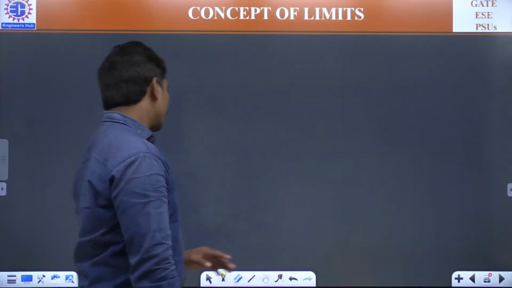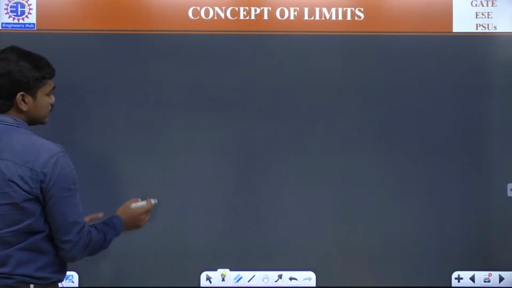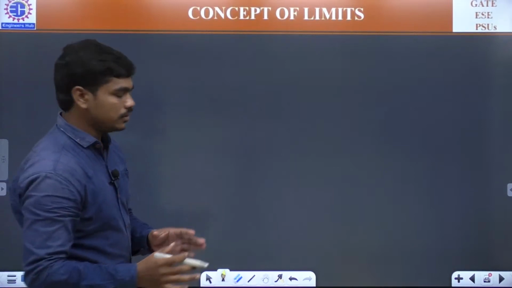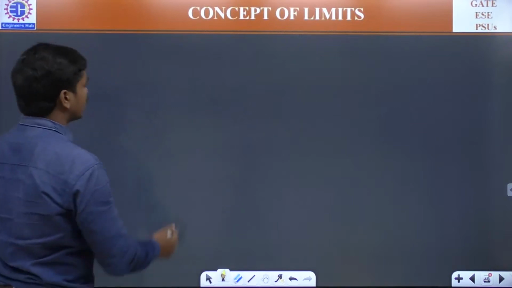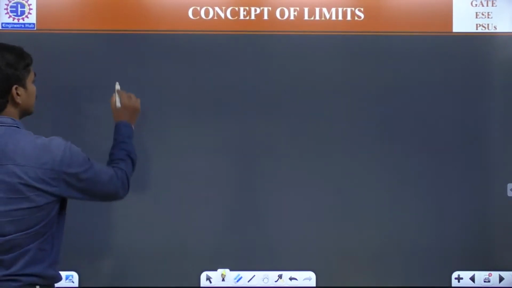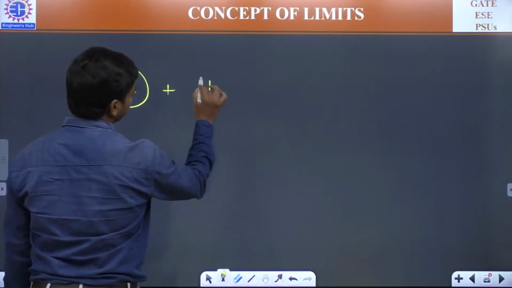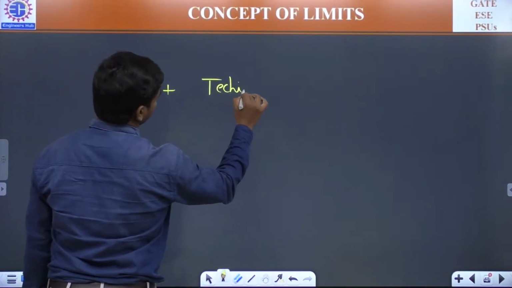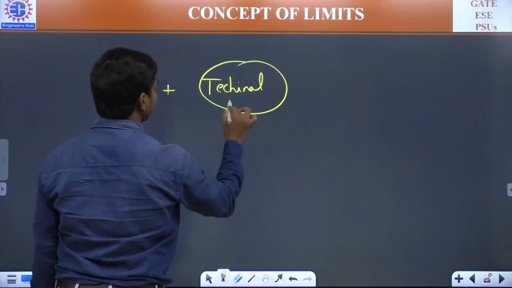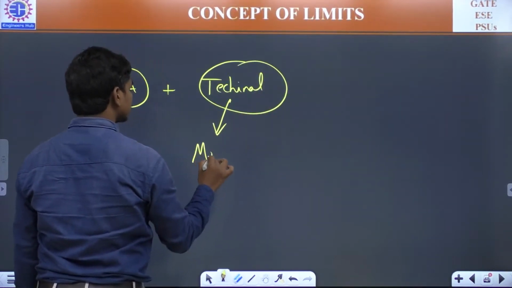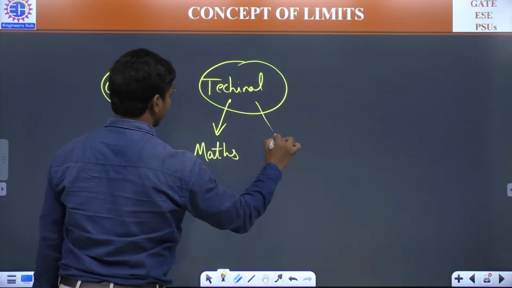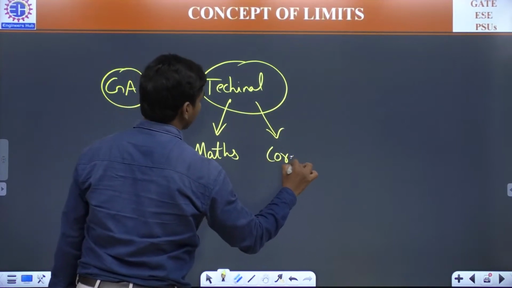Look, whenever you are trying to attempt the GATE examination, you basically have two domains, and of course we talk about them as three. One is general aptitude and the technical section. And this technical section includes maths and core subjects, whatever you have.